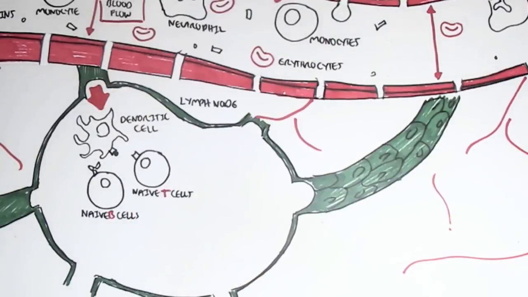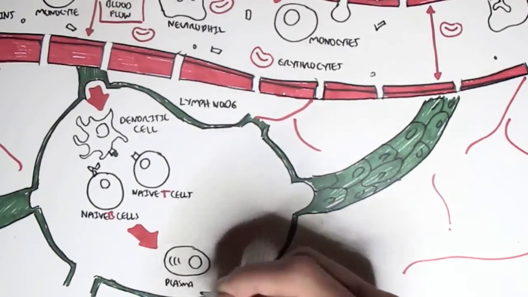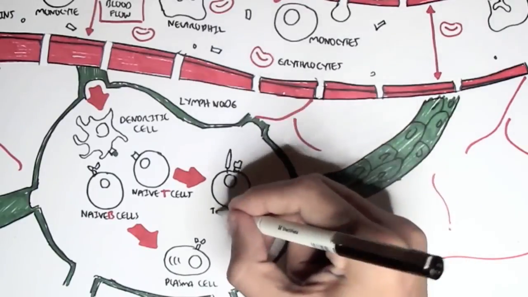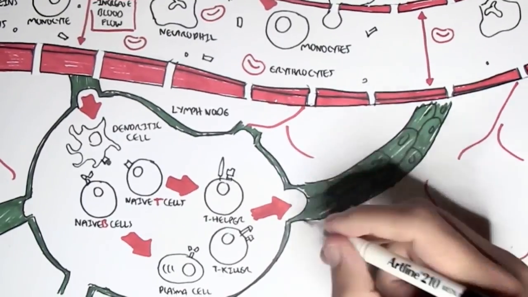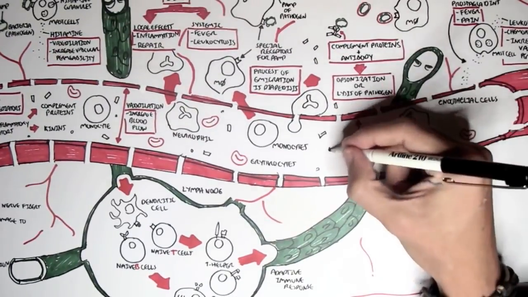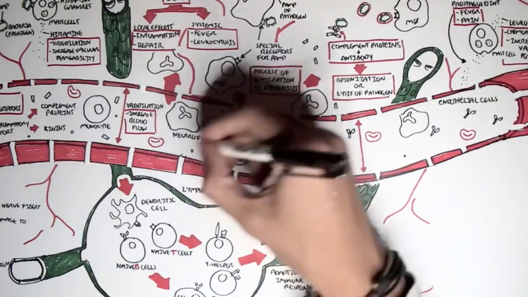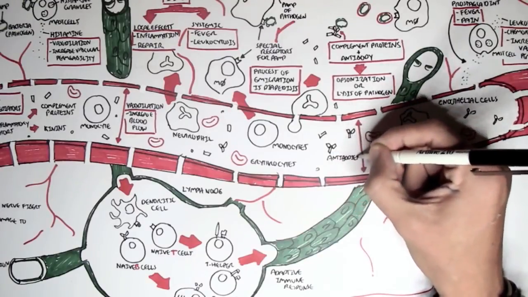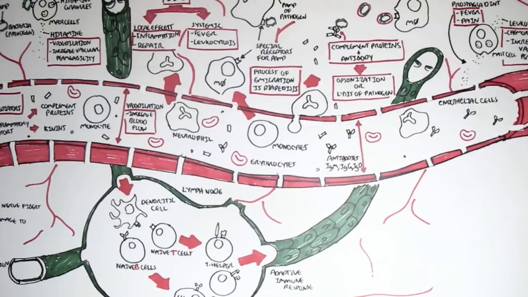The naive B cell will become a plasma cell, which can secrete antibodies. And the naive T cell will become either a T helper cell or a T killer cell. These cells are the lymphocytes, and they are part of the adaptive immune response. They are very specific and will attack the pathogens that have invaded the body specifically. So for example, we won't really talk about them, but the plasma cells will secrete antibodies such as IgM, IgG, and IgD.